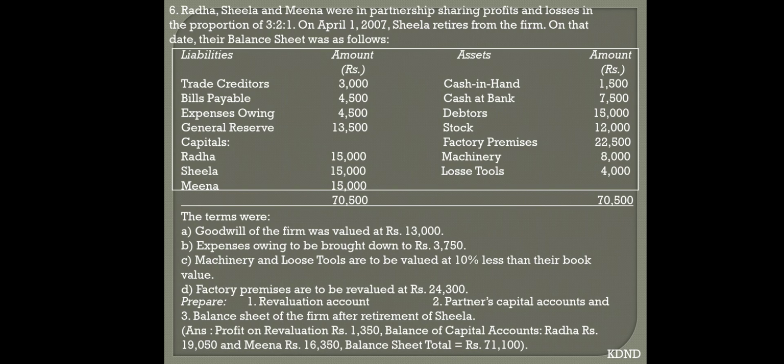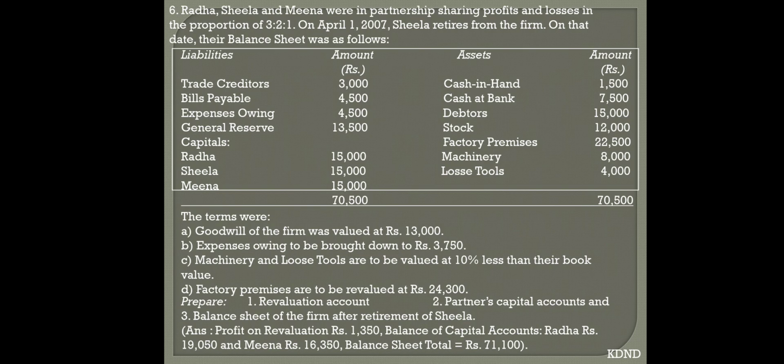So start with the sum. Very first thing, as I told you, first find out who is retiring. So here Sheila is retiring. Sheila retires from the firm. So make a circle on Sheila, a middle partner. Now transfer the balances of capital of partners in the partners capital account by balance brought down 15,000, 15,000, 15,000.